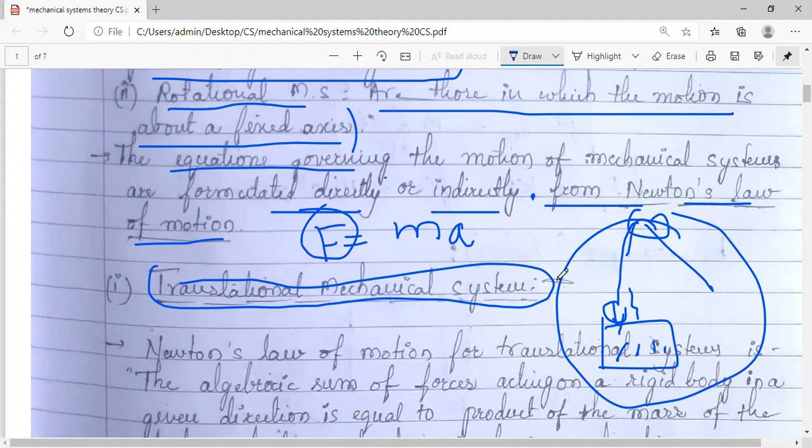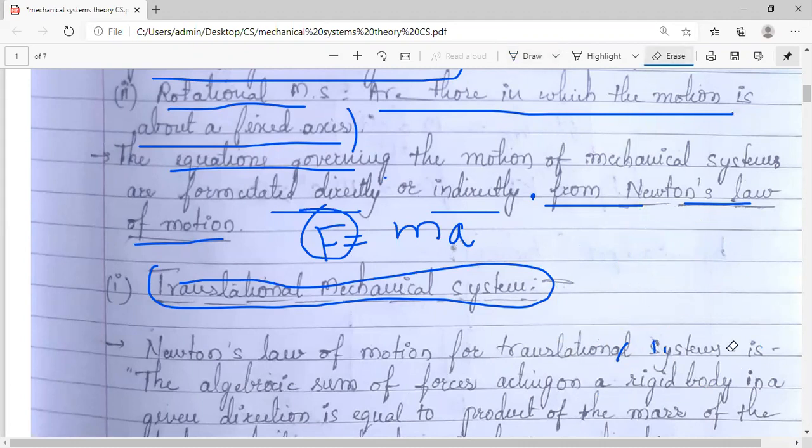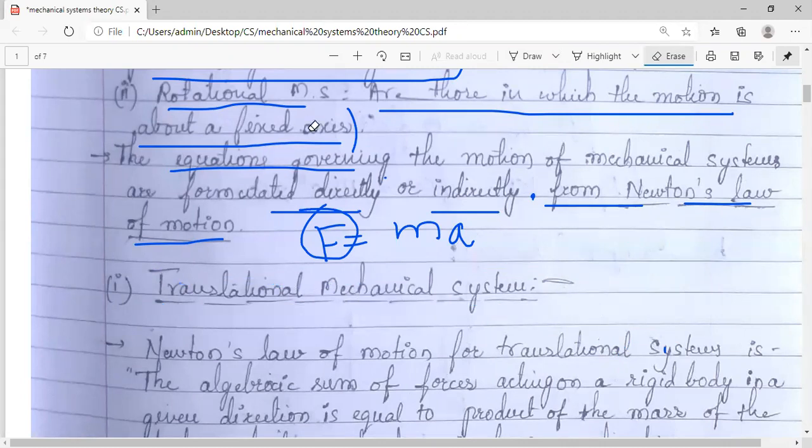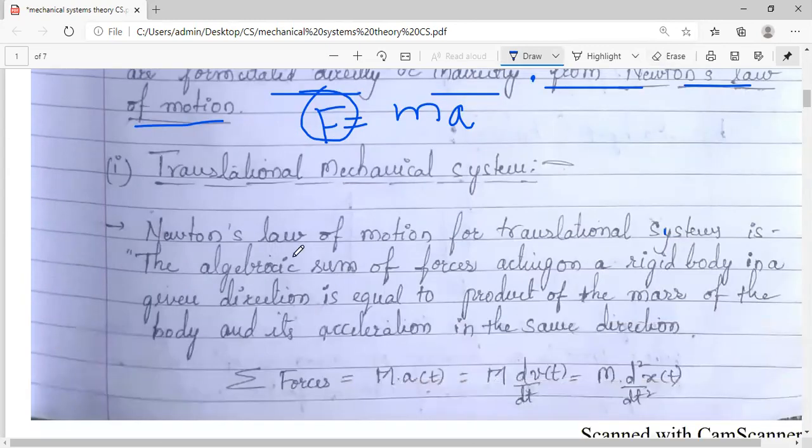Similarly, even for rotational also, we will consider three basic elements. Okay, let us see about the translational. Basically, for any of these two systems, Newton's law of motion is important for us. So what is this Newton's law of motion? You have studied this already.